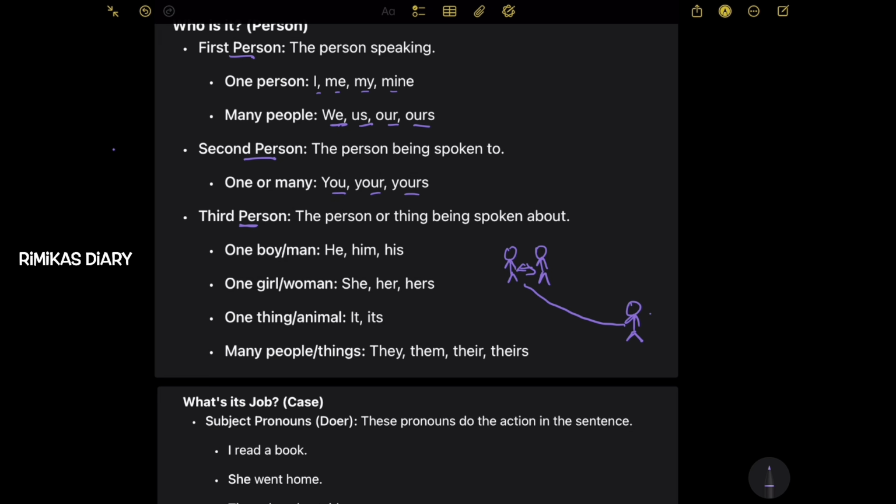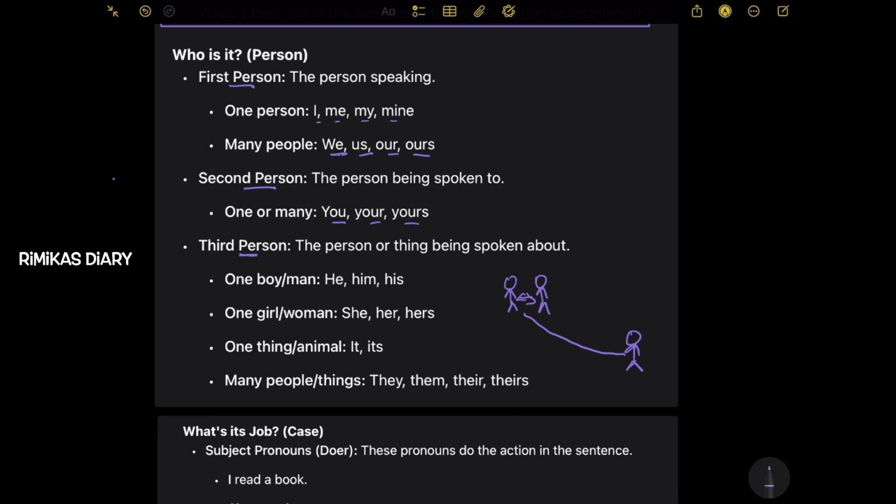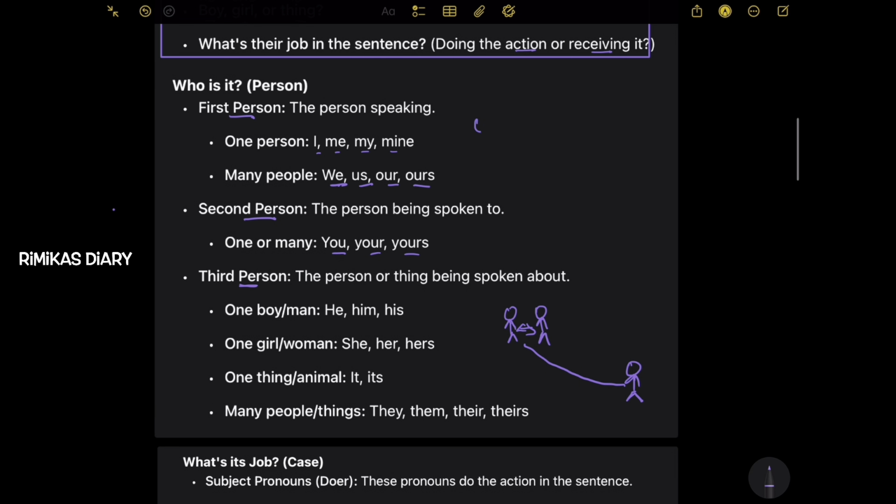This could be a person or an animal. So in first person, there's one person and they're talking, the person speaking. Second person, the person being spoken to.